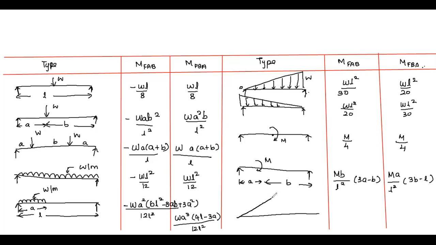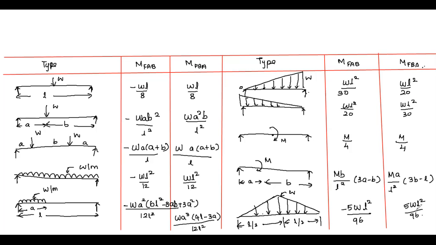So when the UVL is of triangular shape, and the maximum intensity is at the midpoint as shown in this figure, then the fixed end moment will be minus 5WL square divided by 96 and plus 5WL square by 96.